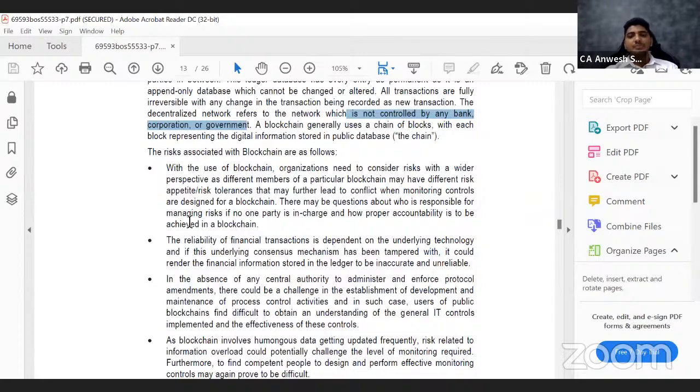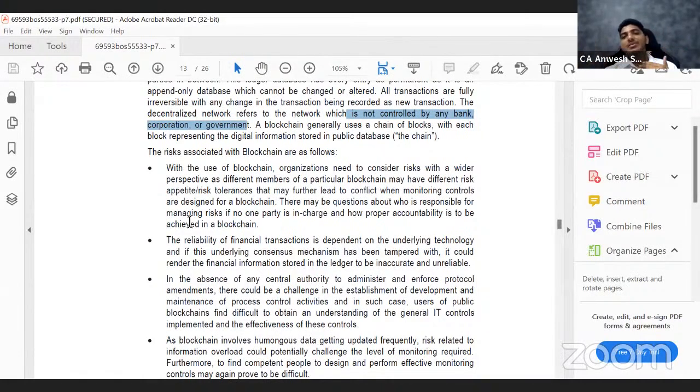Now, one risk would be that somebody may say, I don't want my data to be shown on the notice board at all. I want my transaction to be private. I don't want anybody to know how much money I own. But if I come to blockchain, everybody will get to know that. So some people may not be very comfortable with this. Some people will be like, I want people to know what amount of money I have.